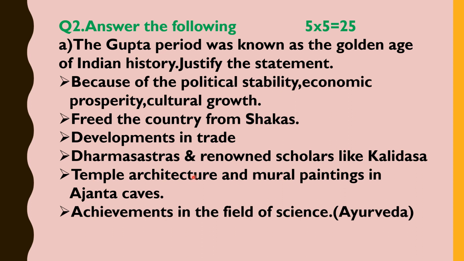Temple architecture and mural paintings in Ajanta caves will be the next point. Here you are describing the architecture and art of Gupta period. Clear? Most of the beautiful cave temples at Ajanta near Aurangabad were built during this period, and you will mention the mural paintings. Now the next point, achievements in the field of science. Mainly you will discuss Aryabhata's concept of zero and the iron pillars which have not rusted to this point, etc.